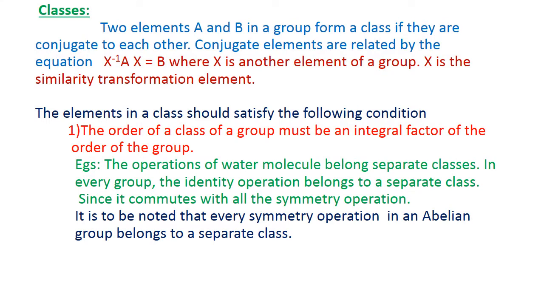These are classes. 2 elements A and B in a group form a class if they are conjugate to each other. That is very important. If elements are conjugate with each other, then they belong to a class.